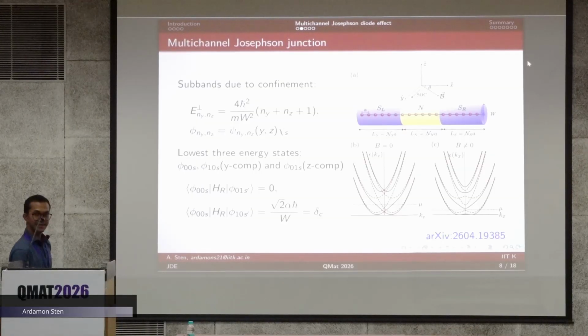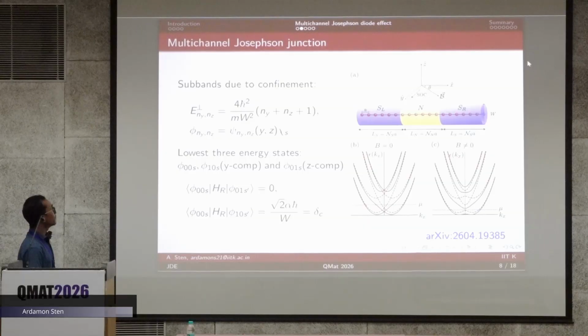This is the normal state dispersion, without any applied magnetic field. Here we have an applied magnetic field, and we see that there are two energy bands, one for the ground state and one for the first excited state. When we apply a magnetic field, it opens up a gap at this k equal to 0 point, it lifts the degeneracy, and we have the helical regime.